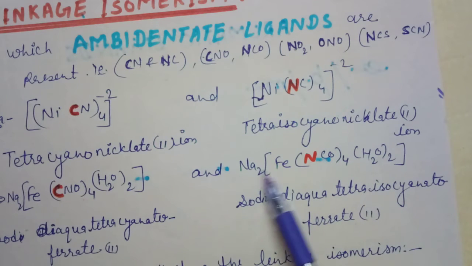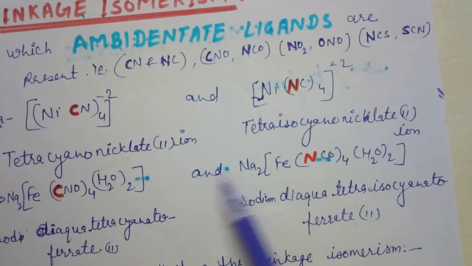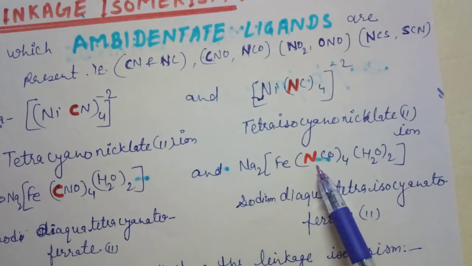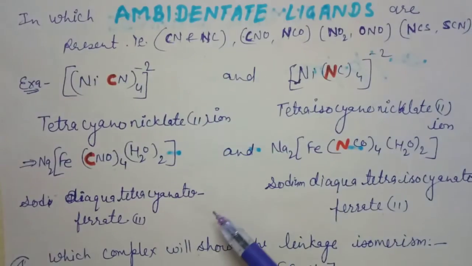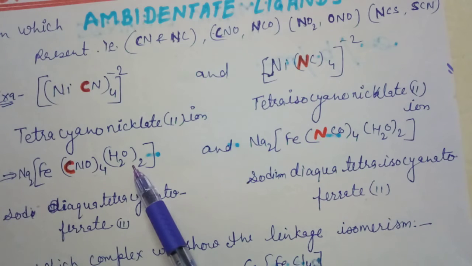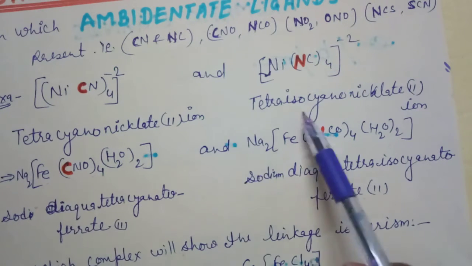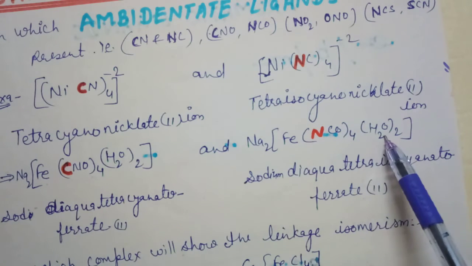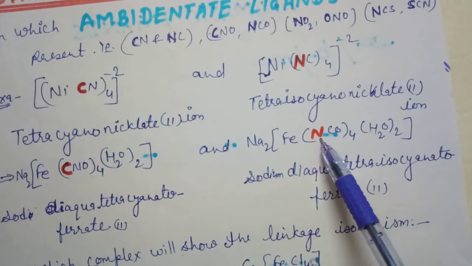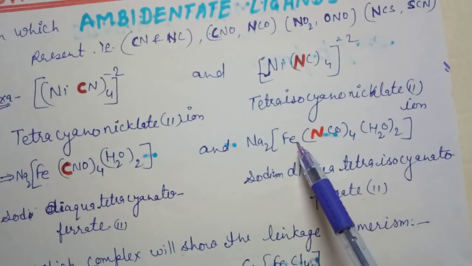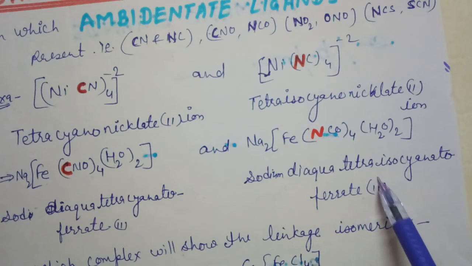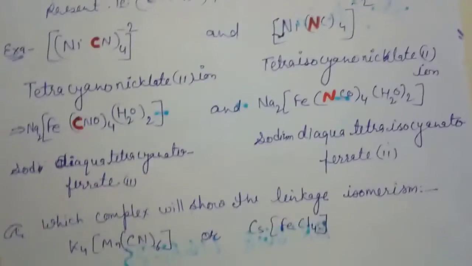All the remaining components of the complex are the same, but CNO is converted into NCO, so the name is also changed. It is sodium diaquatetracyanatoferrate(II). Here it is sodium diaquatetraisocyanatoferrate(II). Clear?